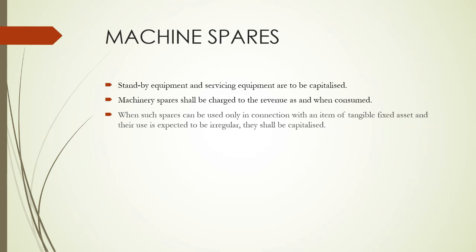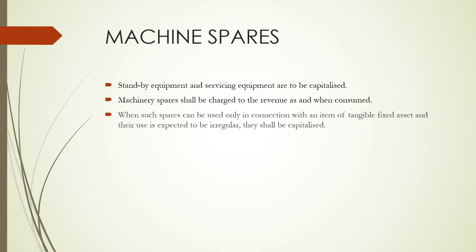Then comes the next exclusion. The next exclusion is with regard to machinery spares. There is a specific mention in ICDS 5 regarding tangible assets. Therein, standby equipment and service equipment are to be capitalized. Machinery spares shall be charged to the revenue as and when consumed.